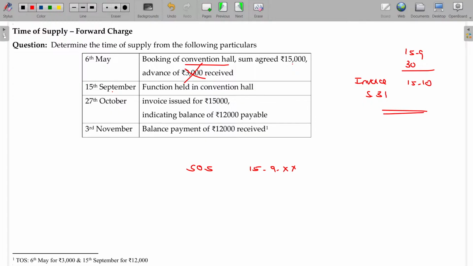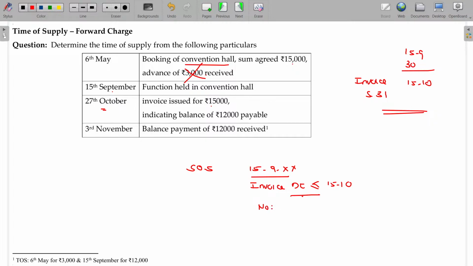Now, invoice issued for 15,000 on which date? 27th October. So, now the question is, is the invoice date earlier than 15/10? No, isn't it?